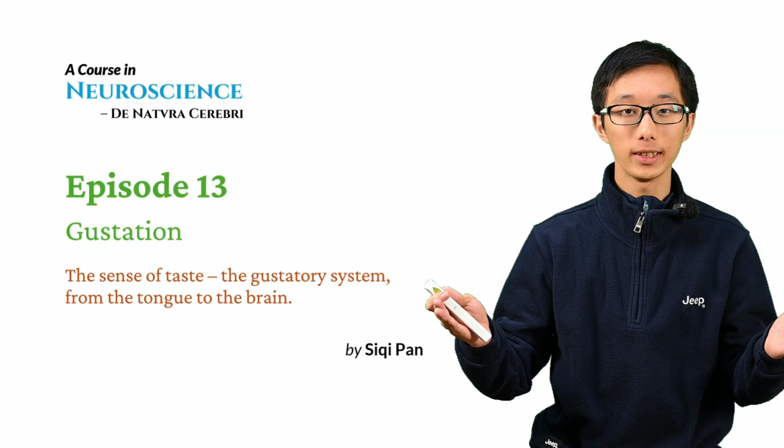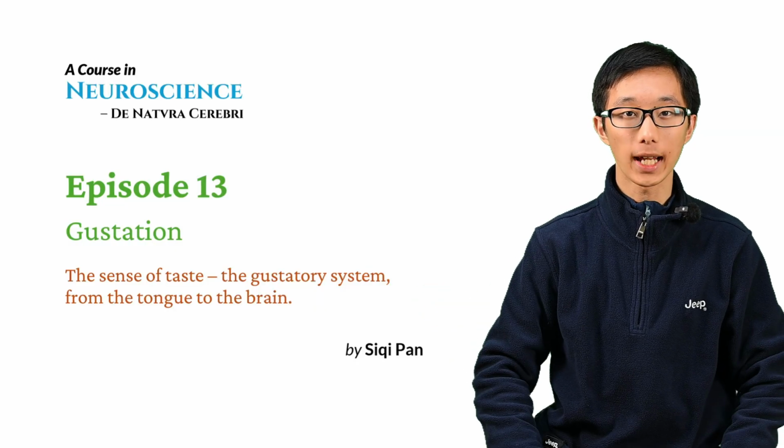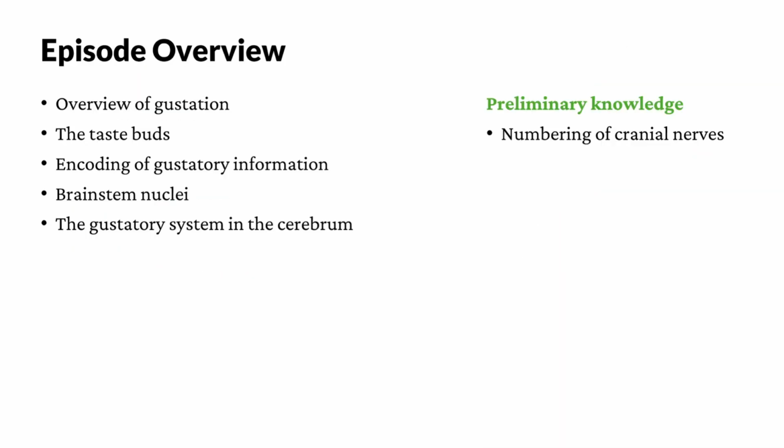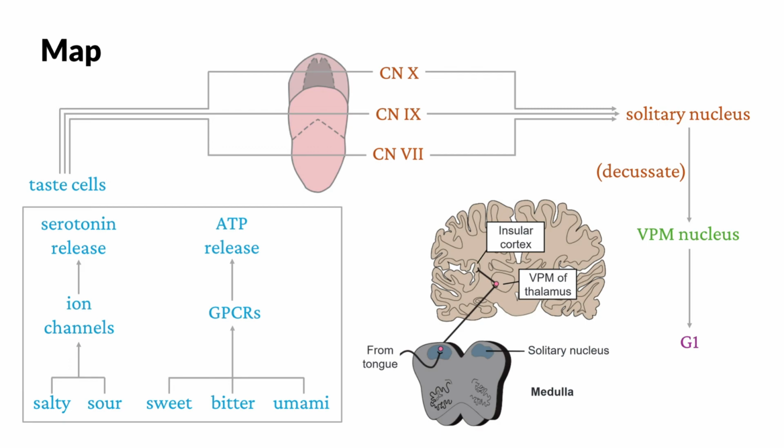Welcome back, everyone. In this episode, we're going to look at gustation right after olfaction. First of all, we're going to see an overview of gustation, then talk about the transduction of gustatory information in the taste buds. After that, we will discuss the encoding of gustatory information, and then go to brainstem nuclei and the gustatory system that is located in the cerebrum.